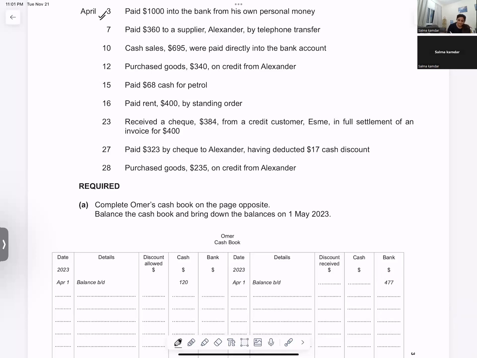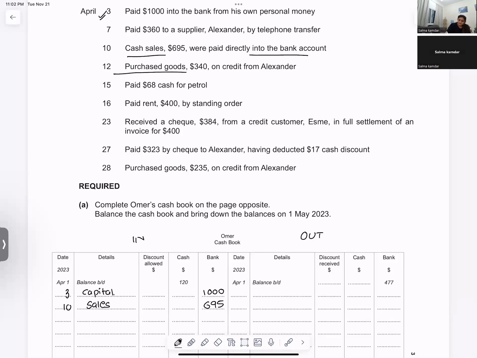On 3rd of April, you have paid into the bank from your personal money. When you pay money into the bank from your personal money, it is called capital. So 1,000 is coming in capital. Cash sales directly put into the bank account. So it is directly coming in the bank account. On the 10th of April, you will write sales.